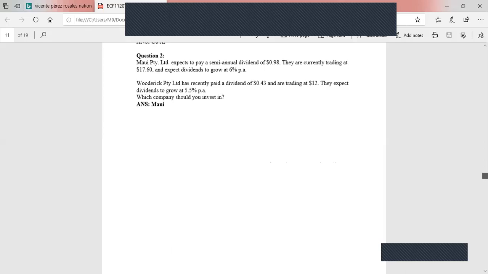MEV Private Limited expects to pay a semi-annual dividend of 98 cents. So be very careful. A semi-annual dividend of 98 cents. They're currently trading at 17.6 and expect dividends to grow at 6% per annum. Woodrick Private Limited has recently paid a dividend of 43 cents and are trading at $12. They expect dividends to grow at 5.5% per annum. Which company should we invest in? So the question is asking, out of the two companies, in which company should we invest in?